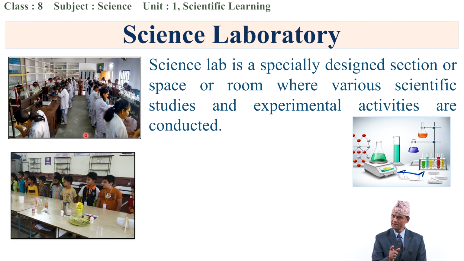Yes, experimental activities and scientific studies are conducted because it is a research area also. A science laboratory is a research place where we can try to find new things, new facts, based on scientific theories and procedure.